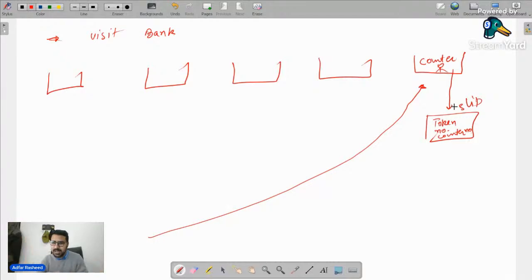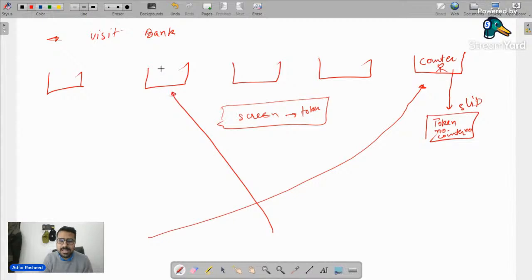And then this counter person used to tell me, hey, wait there on those benches. Once your token number comes up on the top screen, please come and go to that counter. There used to be a digital screen over there, and as soon as my token number came up, I would go to that particular counter. This counter would see my slip, and then according to that token, counter two would do my work.